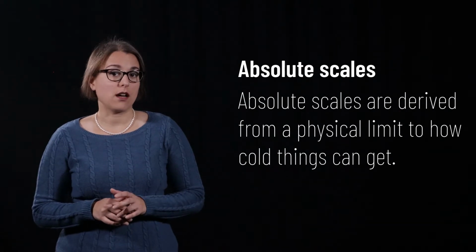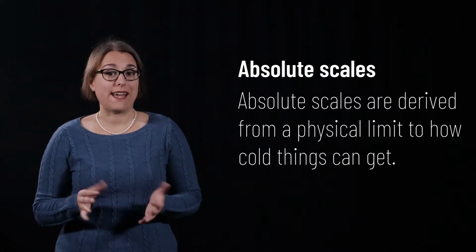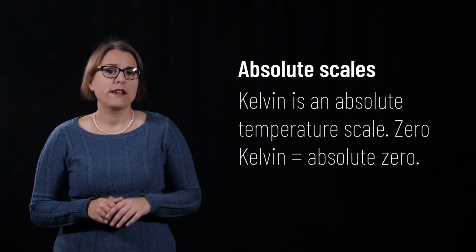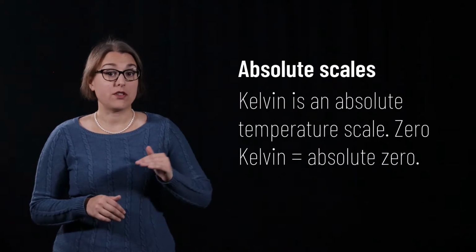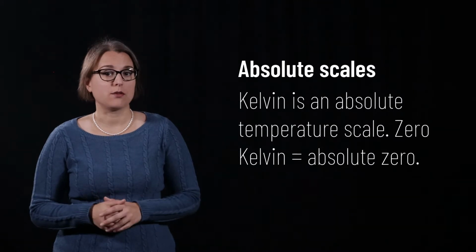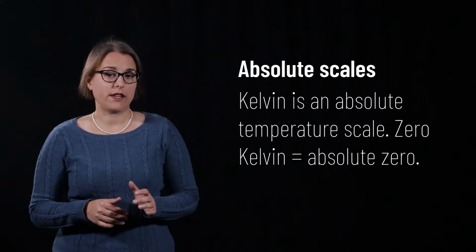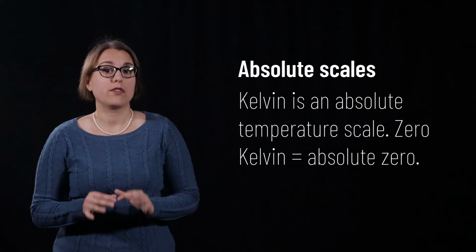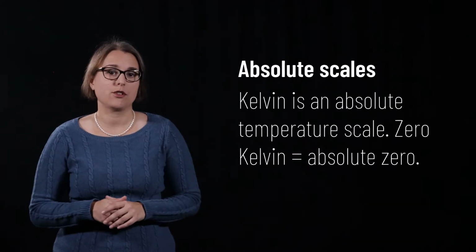An absolute scale comes about due to a physical limit to how cold things can get. This physical limit establishes the zero end of the scale. The Kelvin scale is an absolute scale. 0 Kelvin is equal to absolute zero, the coldest possible temperature.